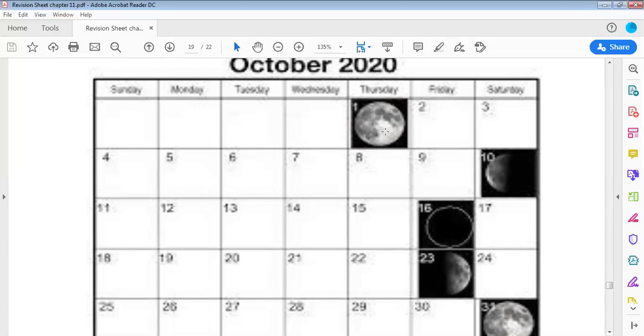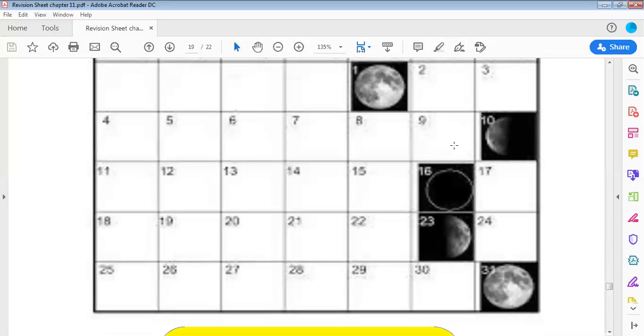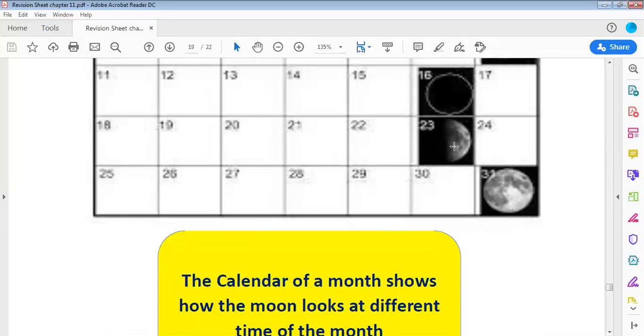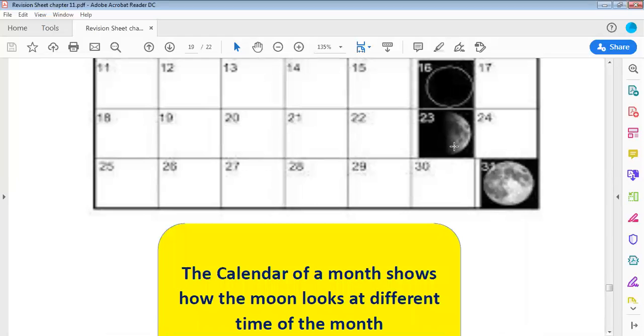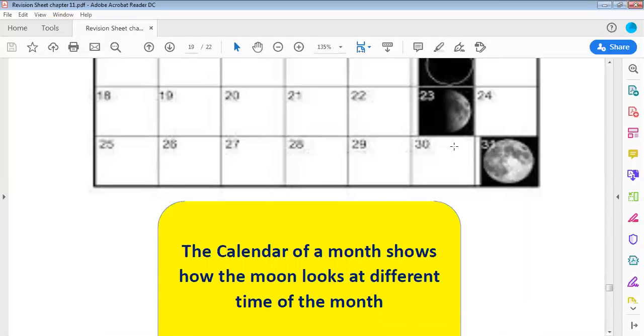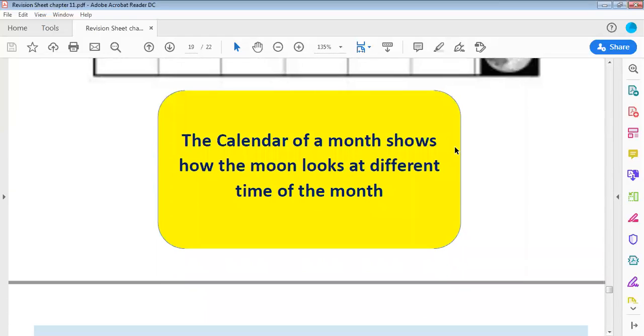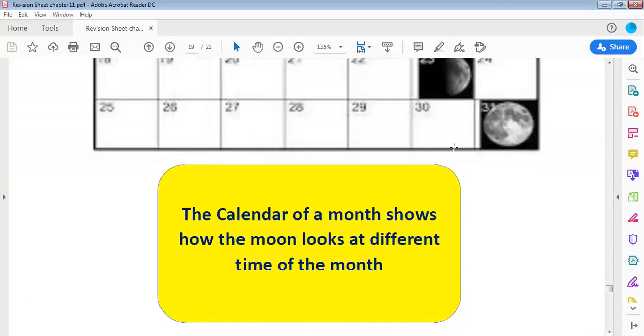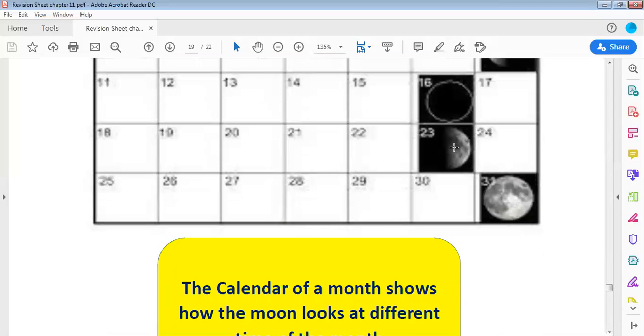And because of the different looks, the different shapes of the moon, we have a calendar during a month. The calendar of a month shows how the moon looks at different times of the month. And we said how many days it takes to have the moon again in its state.